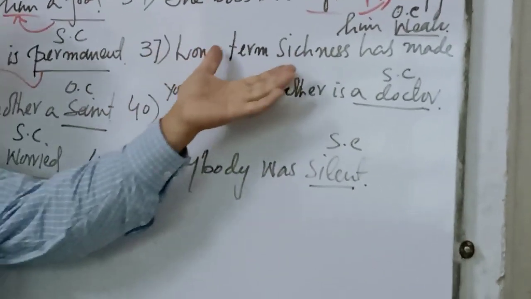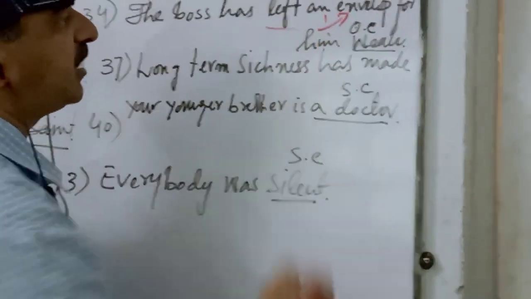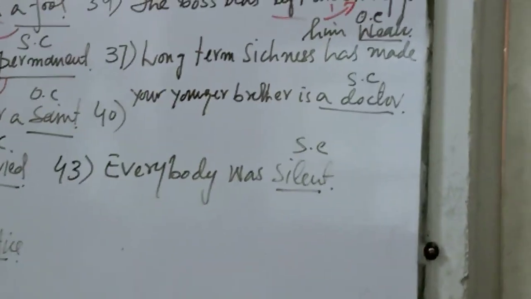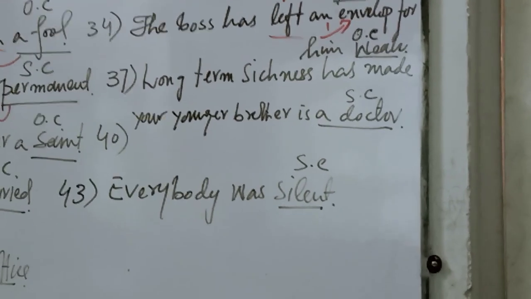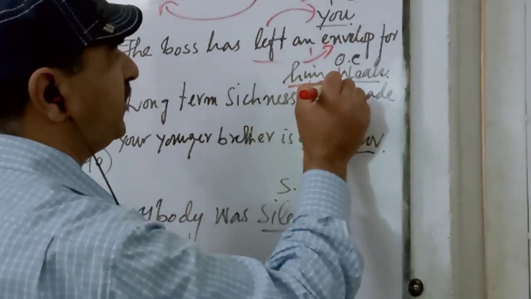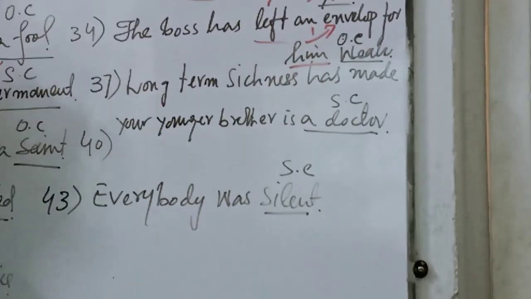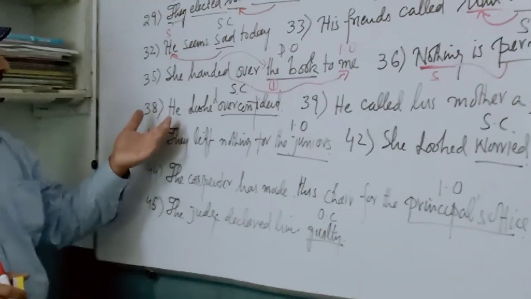Next one. 37. Long-term sickness has made him weak. What is weak? Weak is an object complement. Why is it an object complement? Which object is it completing? Him. It is completing the object him, that's the reason it is an object complement. Clear?